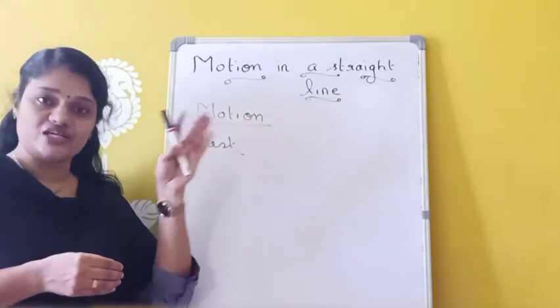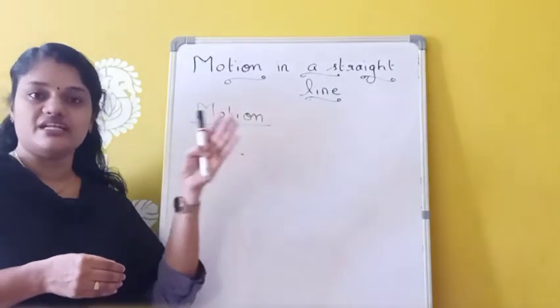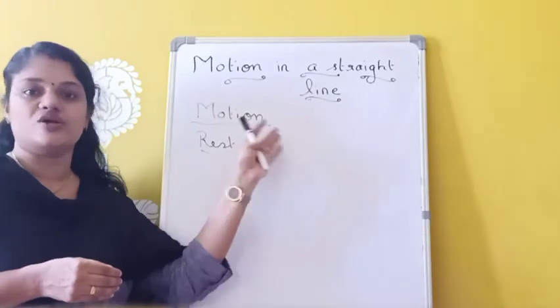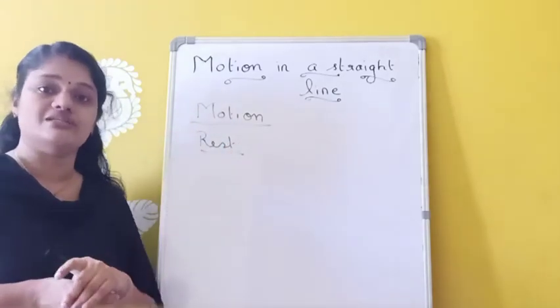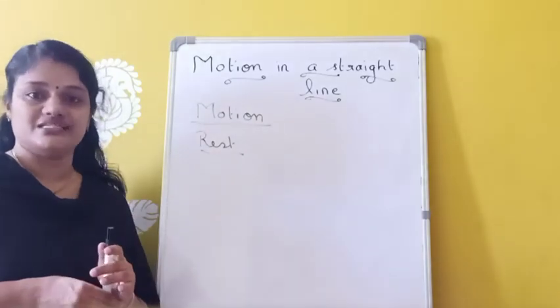So motion means we are changing its position. Whenever a body is changing its position, it is called motion. And whenever a body is not changing its position with respect to time and surroundings, then the object is said to be at rest.